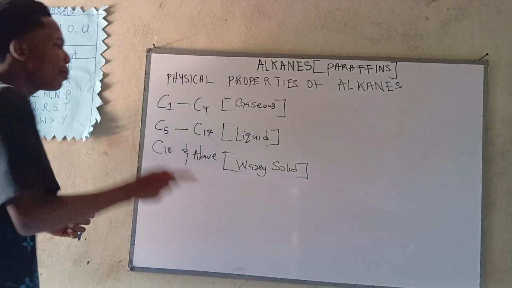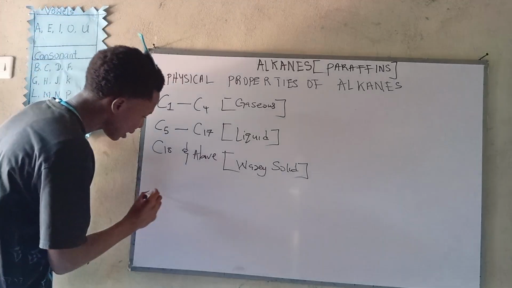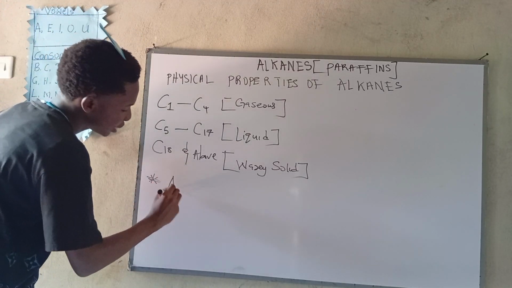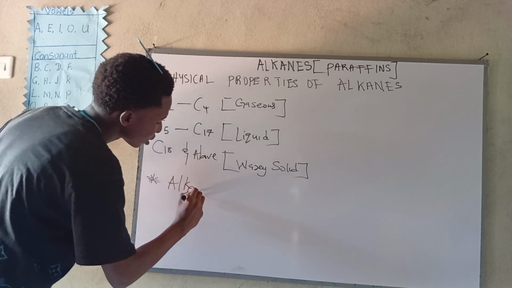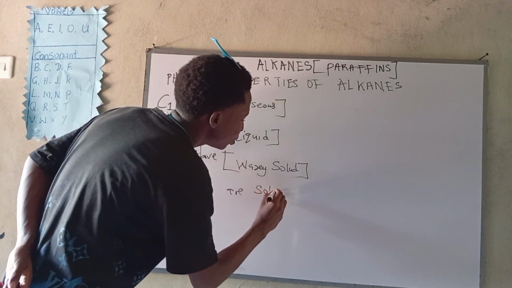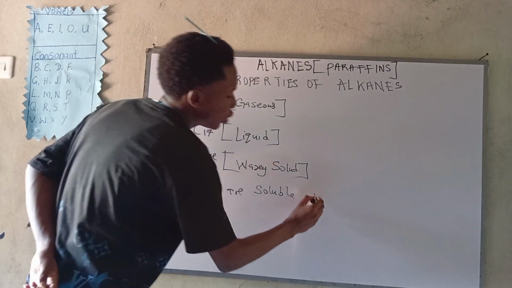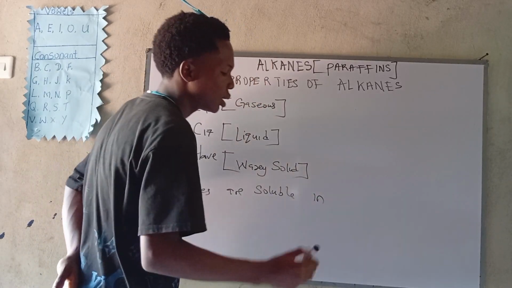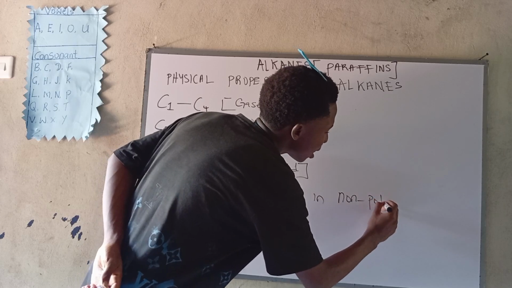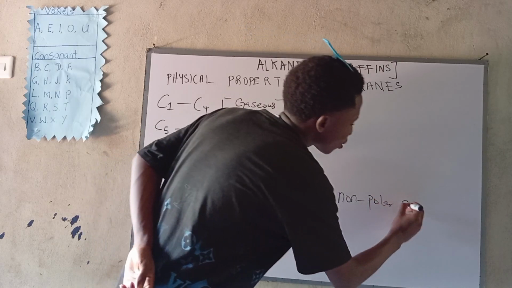Now, the final property you should note about them is that all alkanes are soluble in non-polar solvents.